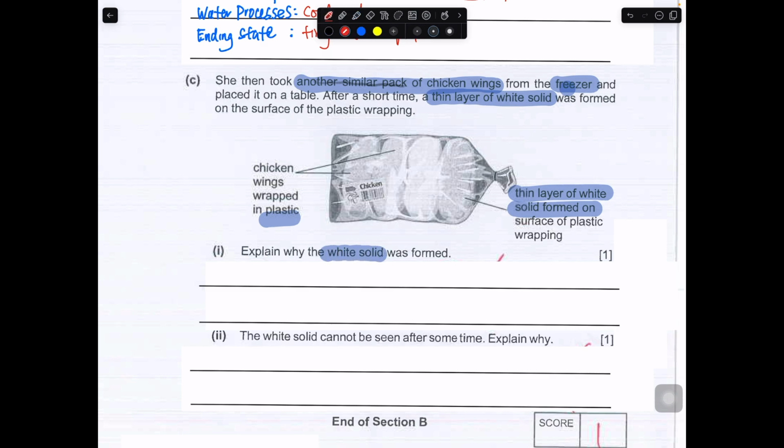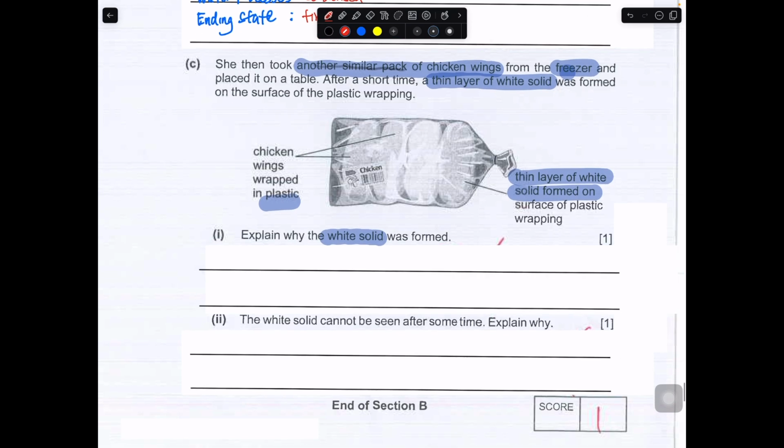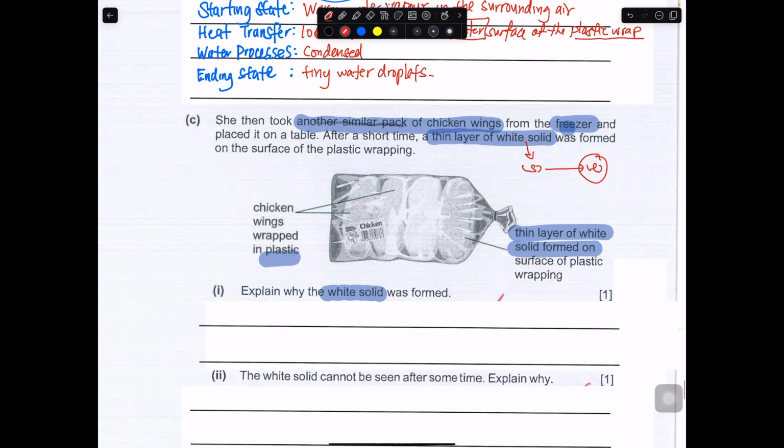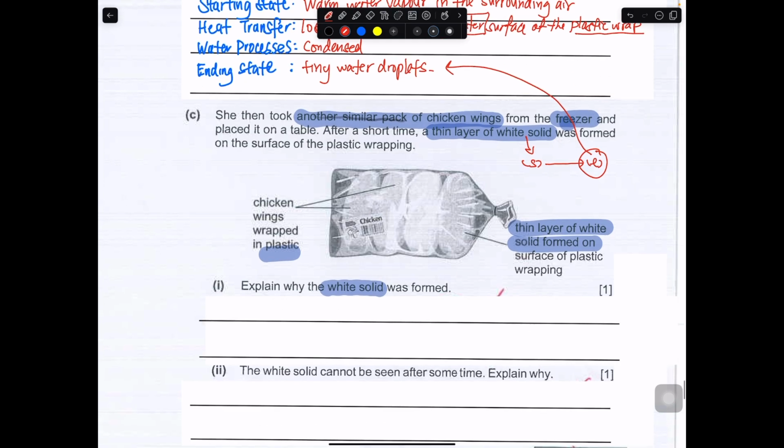Okay, so in this case, the white solid was found, right? It is probably in the process of freezing, because you have to understand this is the ending state. Solid is the ending state. Where could it come from? It must come from a liquid state, and this liquid will probably be something that is related to your tiny water droplets. So this is actually an extension of your condensation question.